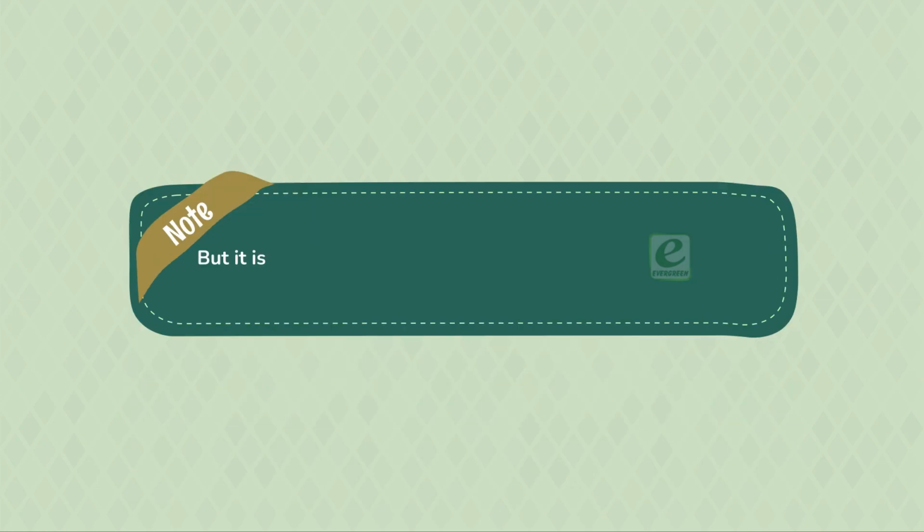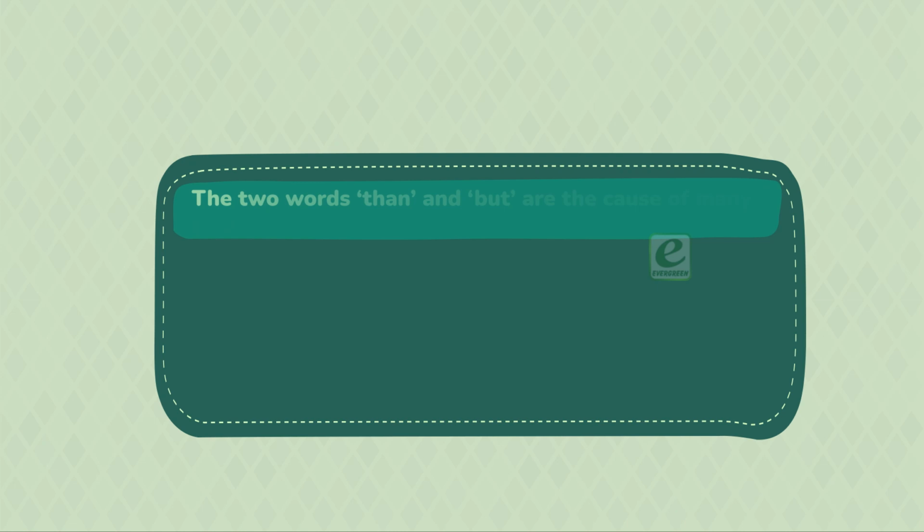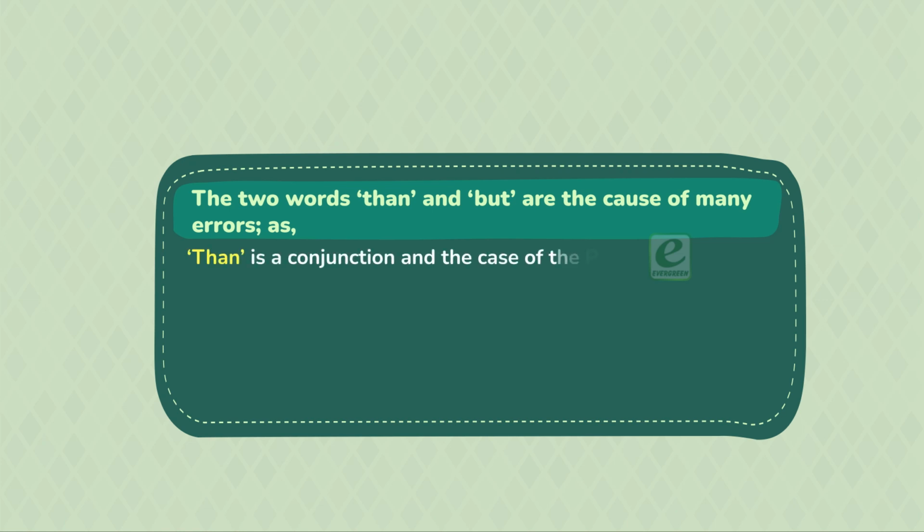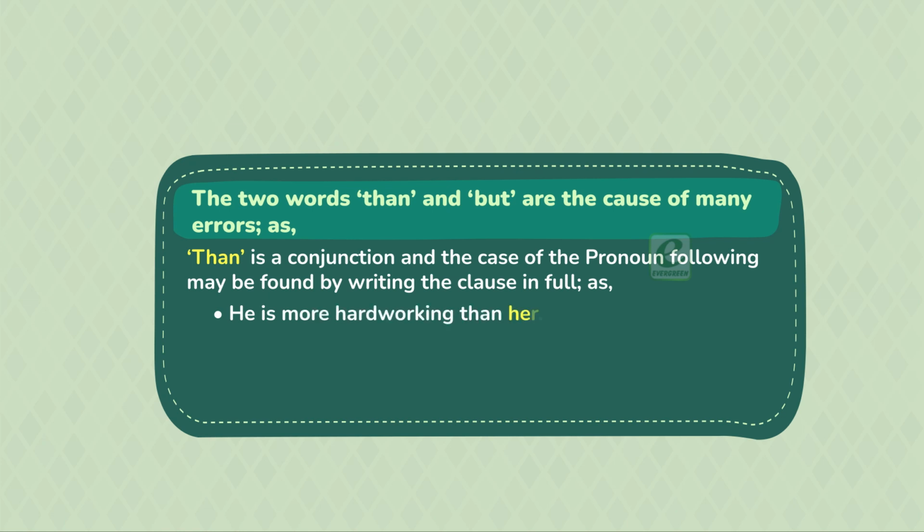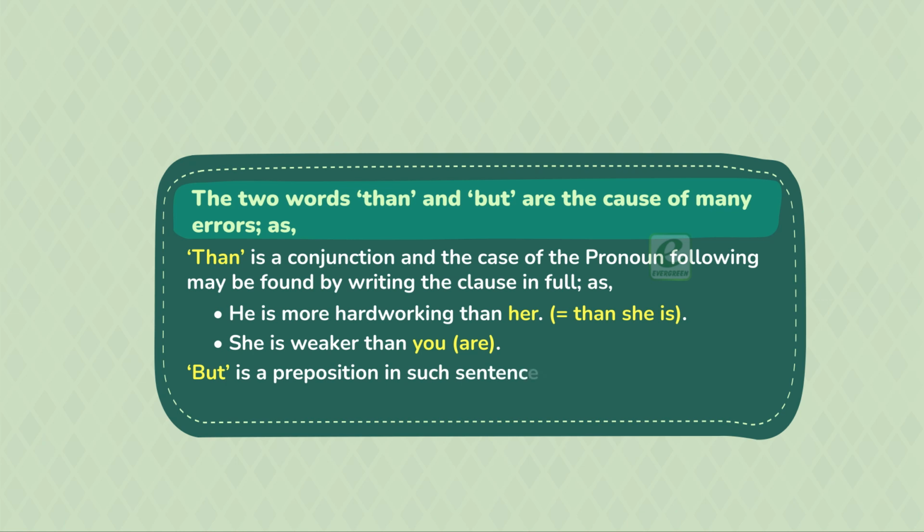Note, it is correct to say, she treats you better than he treats you. The two words, than and but, are the cause of many errors. Than is a conjunction, and the case of the pronoun following may be found by writing the clause in full, as, he is more hardworking than she is. She is weaker than you are. But is a preposition in such sentences as, none but her was present, not she.